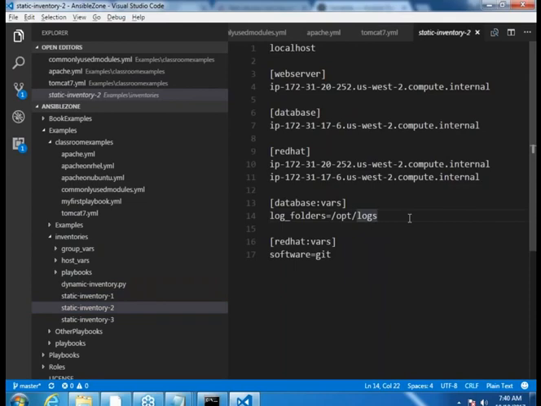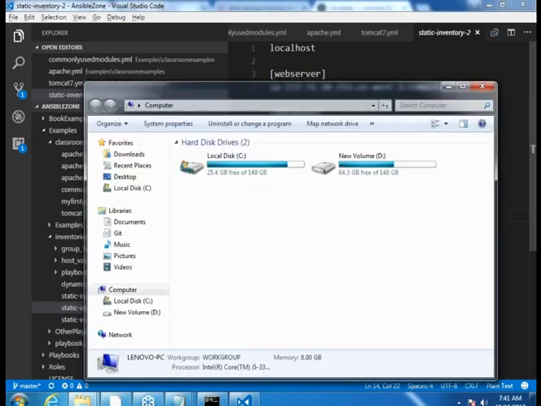This is one way of looking at it. You write the group name, colon, vars, and you can define a variable name and its value. This way is called group vars because this is a variable defined at the scope of a group. This works if the things are very few, but there is a better way to handle all of this. So let us look at the folder structure first.